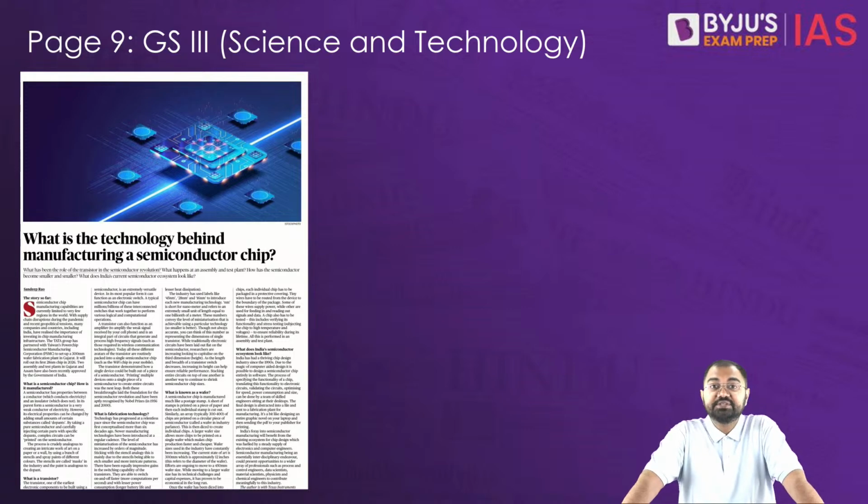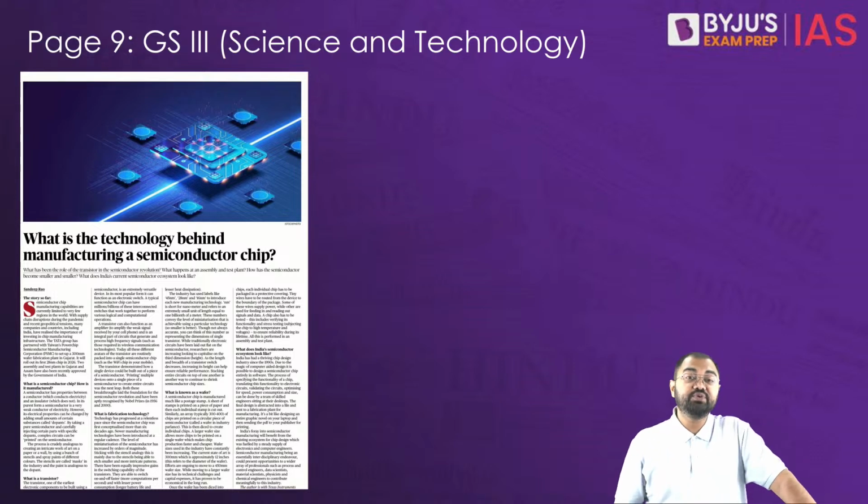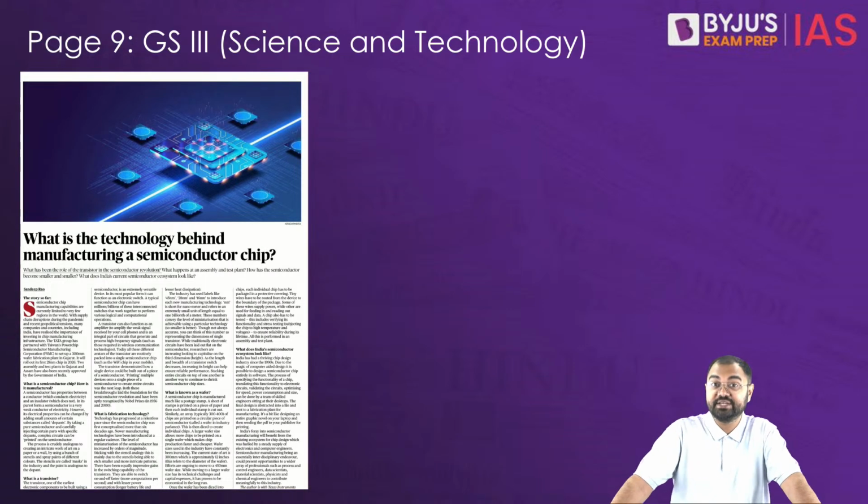Now, semiconductor chip manufacturing is concentrated only in a few global regions, and the COVID-19 pandemic and geopolitical tensions have highlighted the risks of this concentration. That has prompted many countries and companies, including India, to invest in local chip manufacturing infrastructure as well.